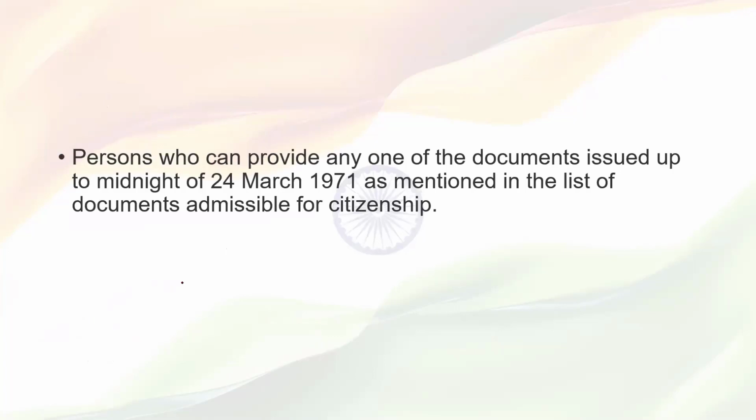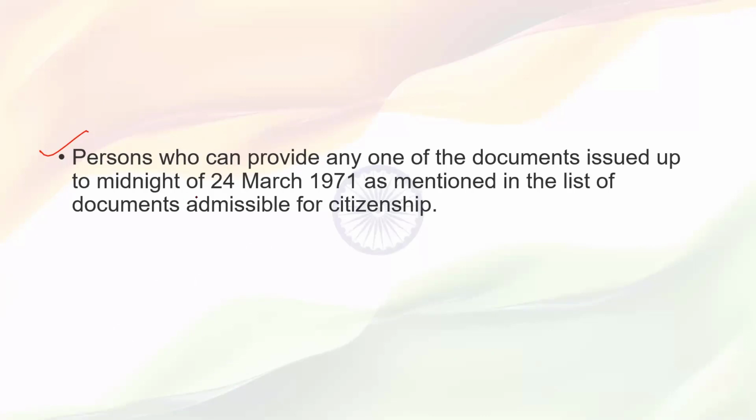Then next, any person who can provide any document issued up to midnight of 24th March 1971. This provision is having discrepancies. So what is this fourth criteria?